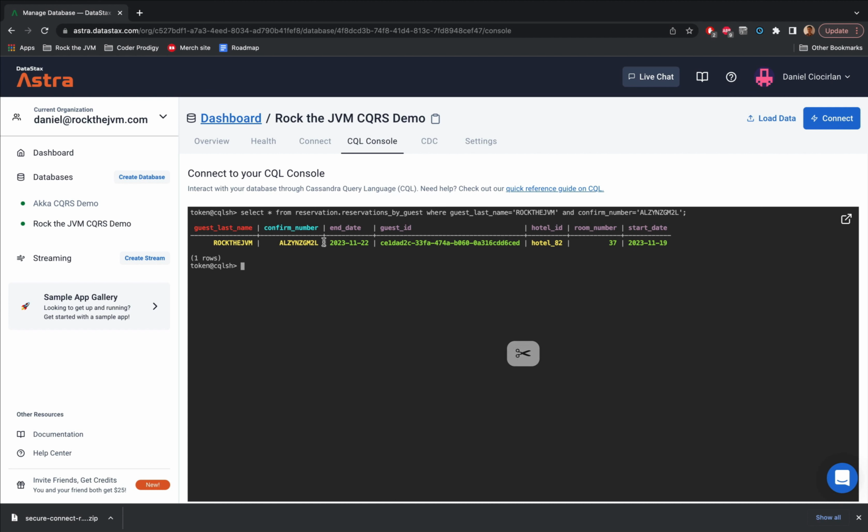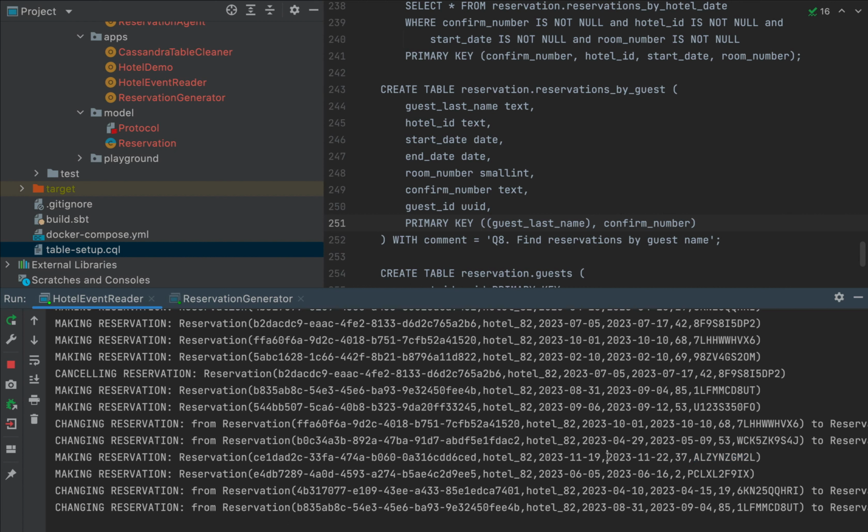All right, this is awesome. So we have an entry here for the confirmation number, for the room number 37 between the 19th of November 2023 and the 22nd of November 2023, which matches the details in this reservation. So from 19/11 to 22/11 for room number 37. So our reservation is stored correctly in our Astra DB cloud-based database.